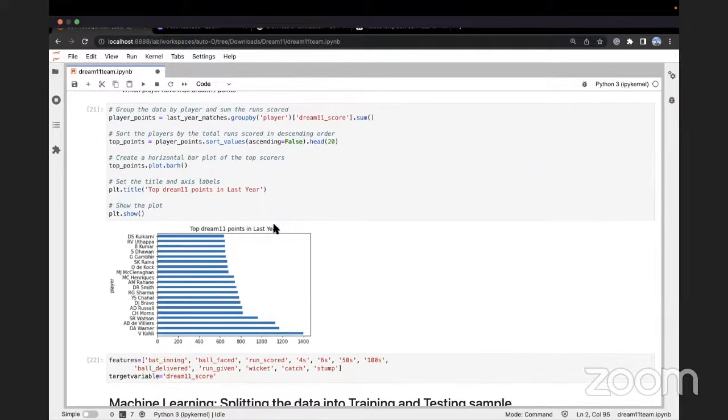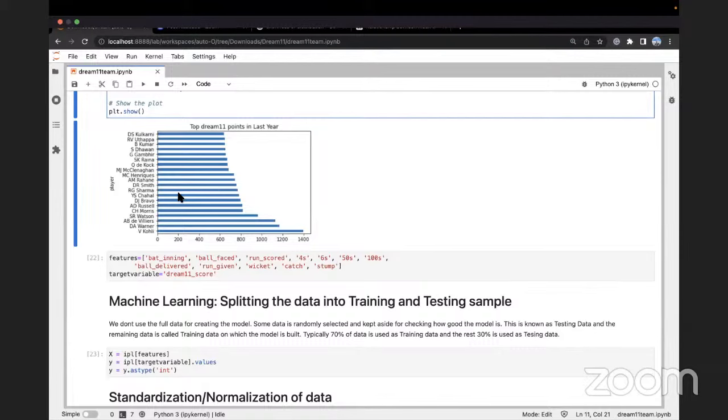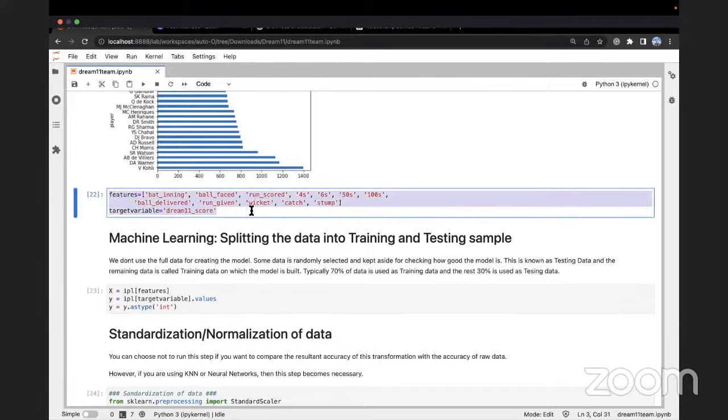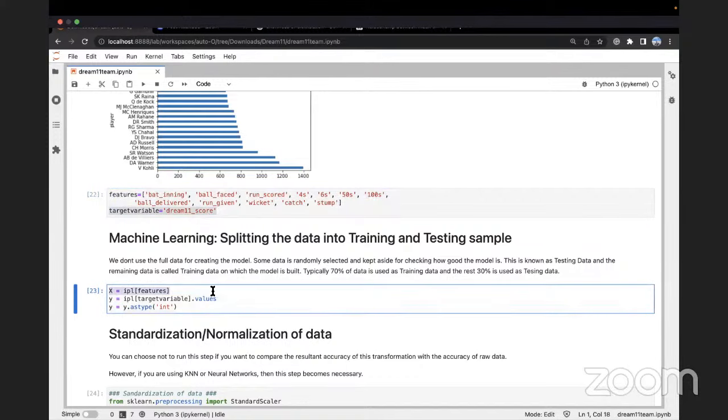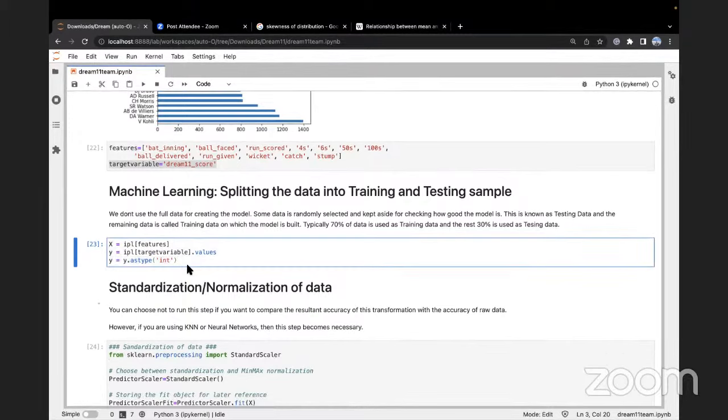Top Dream 11 points in last year. So this is the Dream 11 points. Virat Kohli highest, Warner, AB de Villiers, Watson, Boris, so on and so forth. Okay, now we come to the machine learning part. We first split our data into the features and target variable. What is the input? All the features about the game. What is the output? The Dream 11 score. So we create an X, which is all the input. We create a Y, which is all the output. Then we convert our Y into an integer format, although that wouldn't have been necessary, but it's safe to keep these transfers into integers so that we can use them easily.